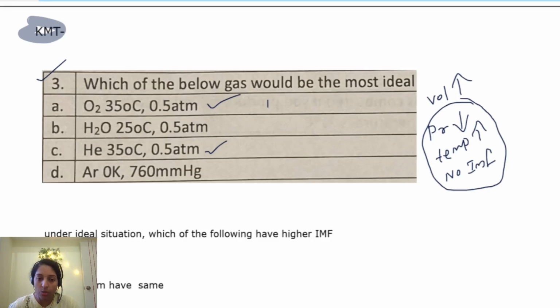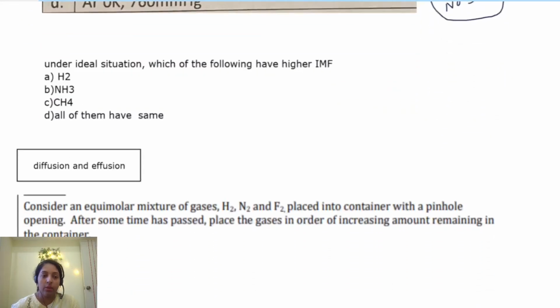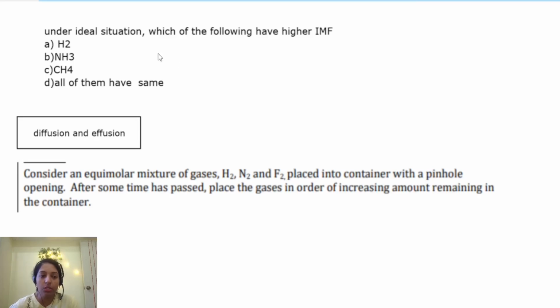Oxygen is non-polar, so LDF. Helium is also non-polar, so LDF. So which one is lower LDF? Definitely helium. Helium will have a lower molar mass, so lower LDF. So definitely you can go with the He. Okay, most ideal. Right. Then similarly, if this kind of question, how do you tell?